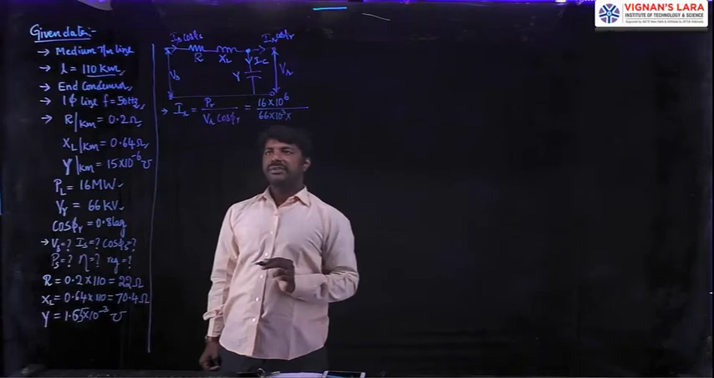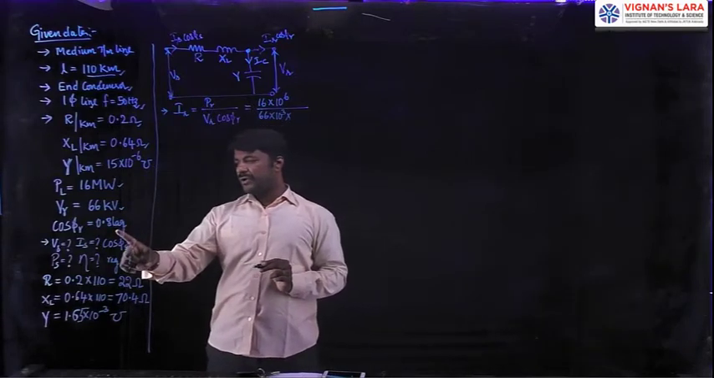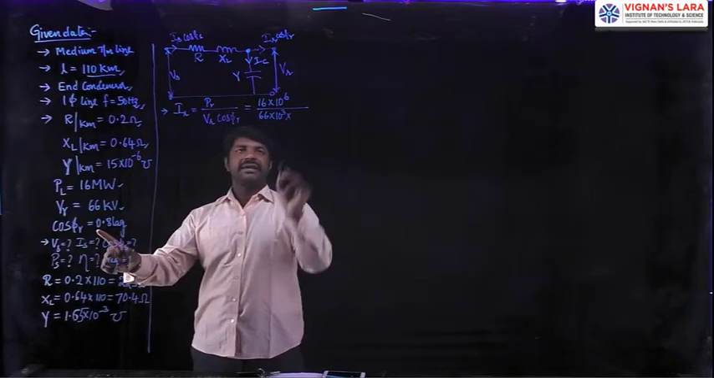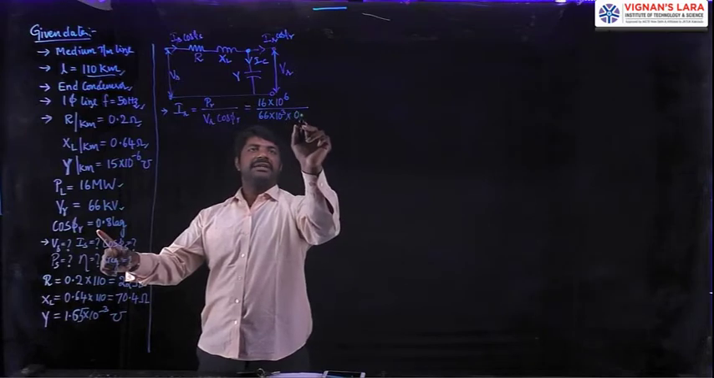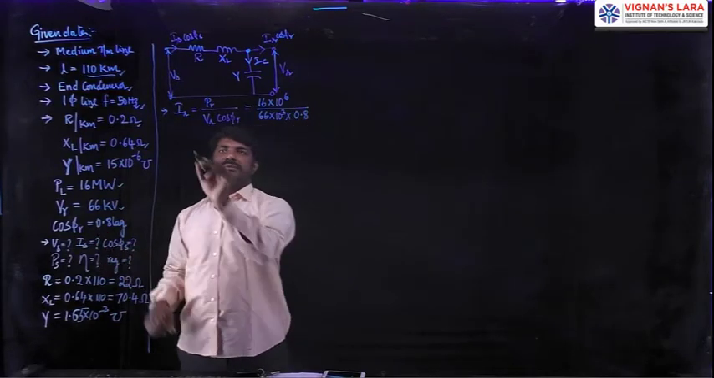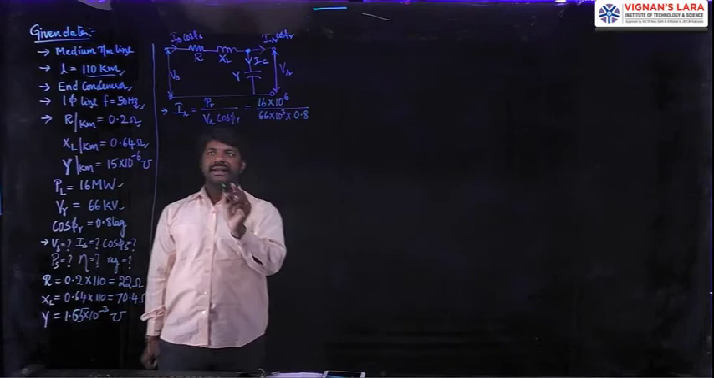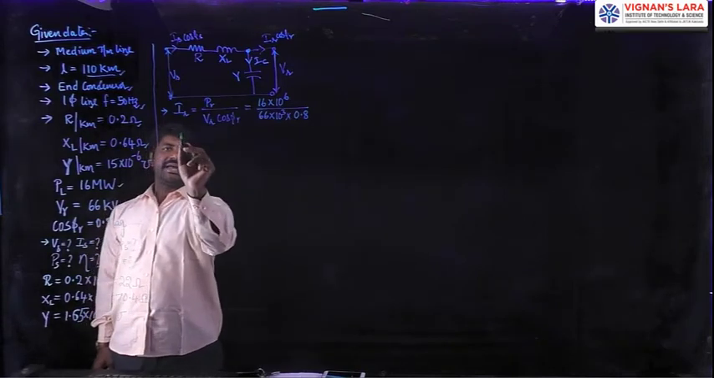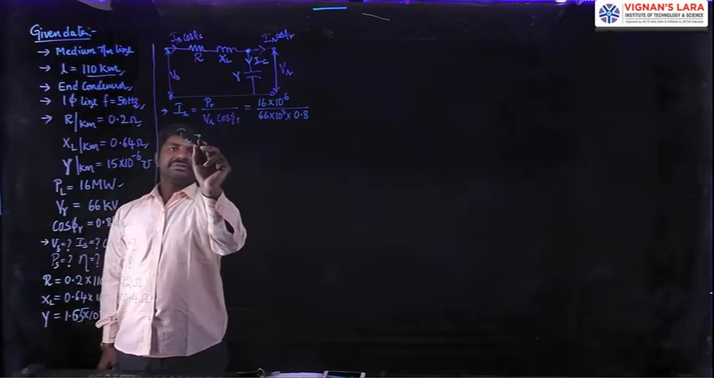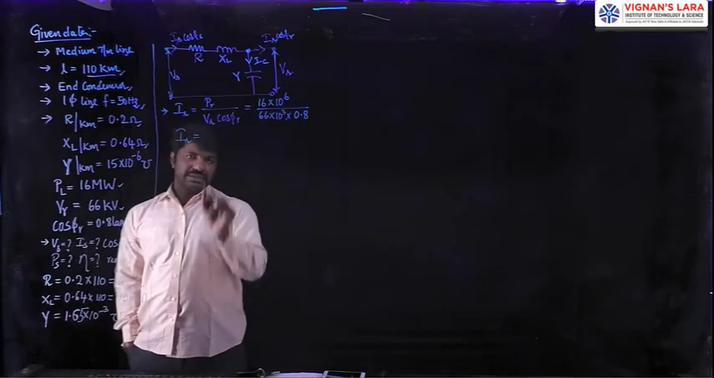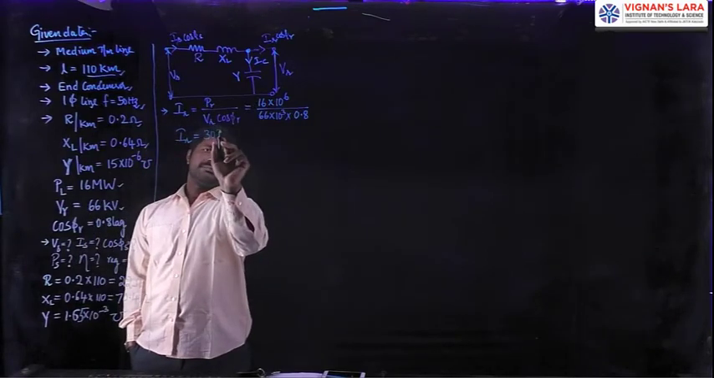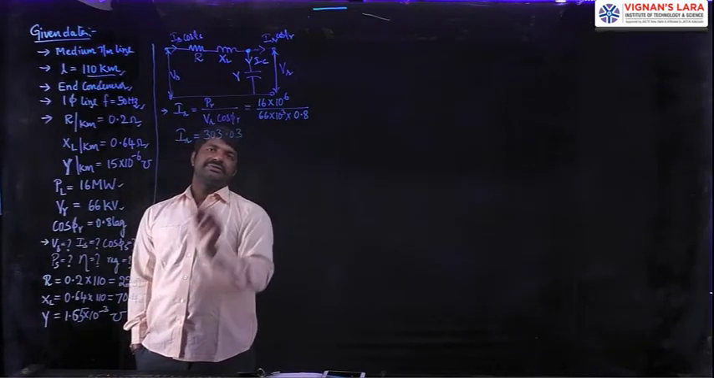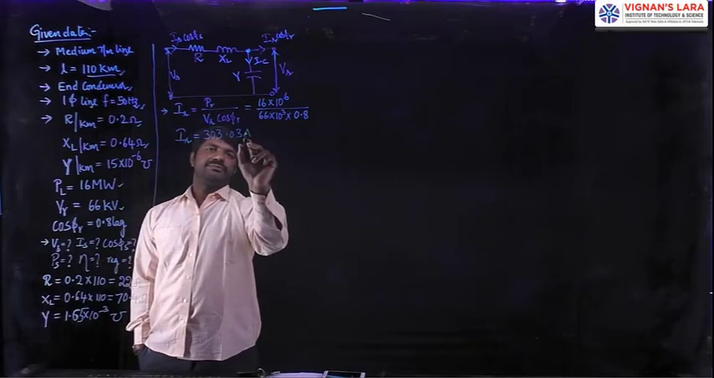And the nature of the load is a lagging power factor load with a magnitude of 0.8 cos phi. Thereby it is 0.8. Simplify in the calculator, and you will get the magnitude of the receiving end current IR, which is equal to 303.03 amperes. This is the magnitude.